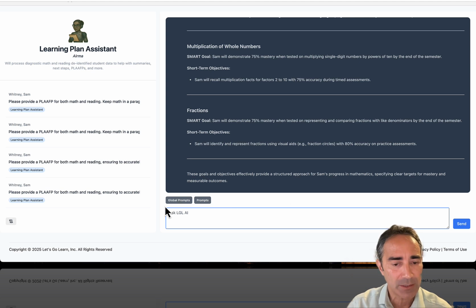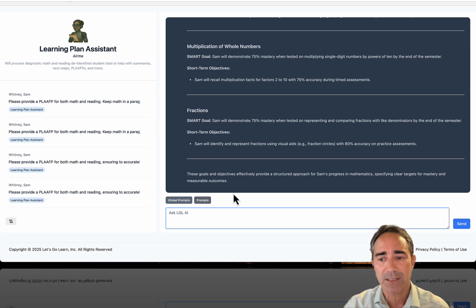Now here's another cool thing too, is we can also create a custom Airma for any customer. Right? In that one, we could do some more advanced stuff, like you can add commands. So if I could type check now, I could put a command in there and it would go ahead and maybe check my SMART goals and make sure they're the right format against a checklist of yours. Or I could do it when I'm writing a PLAAFP. So those are things that are very easy. Now you could do that with the prompting too, right? But you'd have to put the checklist into the prompt, check it against these 25 points. So from a compliance standpoint, this is pretty amazing.